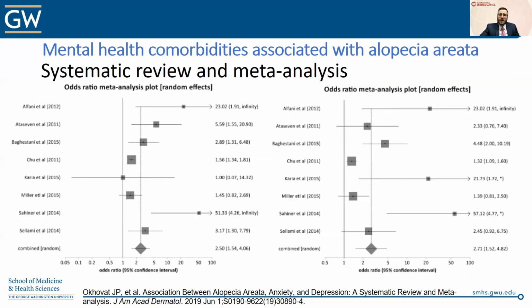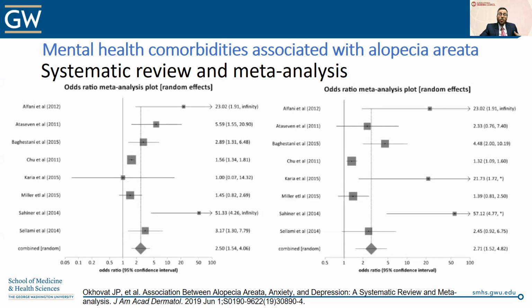And I think the mental health associations are very important. This meta-analysis looked at these studies, most of which were cross-sectional, but from my own anecdotal experience and from the few studies that have looked at the temporal relationship, there is a bidirectional relationship between alopecia areata and the mental health comorbidities. Certainly, alopecia areata is exceedingly anxiety-provoking and induces depressive symptoms. Patients are very distraught over their appearance and the impact of their disease on quality of life.